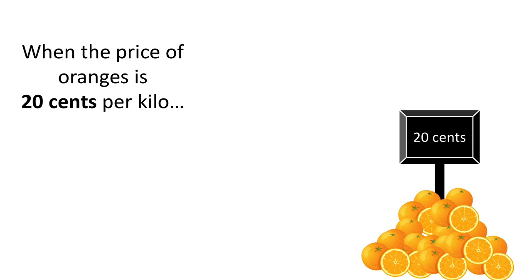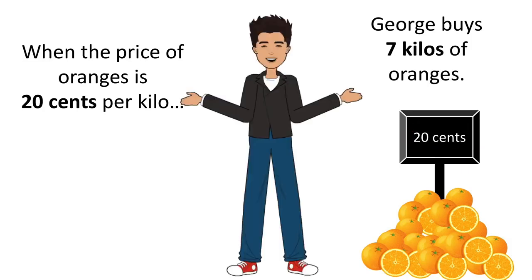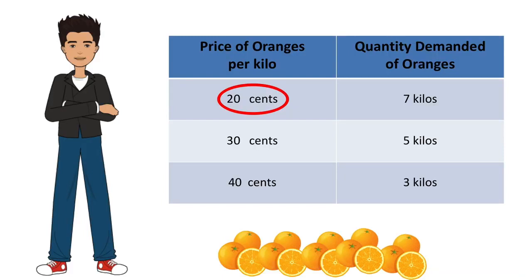Next Saturday, the price of oranges has changed one more time. This time, a kilo of oranges costs 20 cents. What do you think George will do this time? If you thought he will buy more oranges, you are right. So we are observing George and we see him buying 7 kilos of oranges. Let's see the overall financial decision of George.